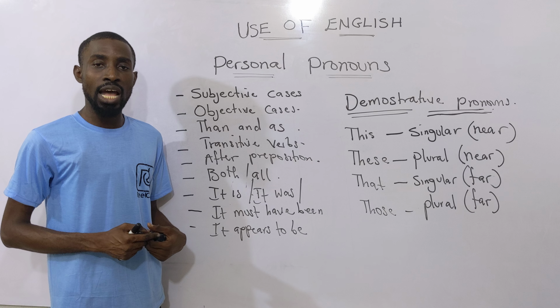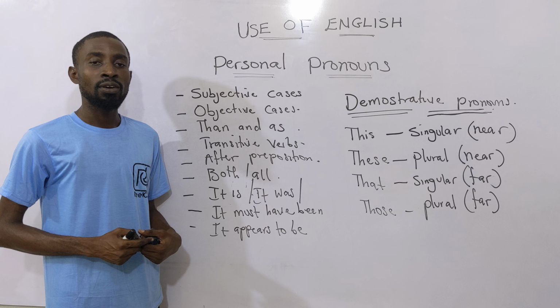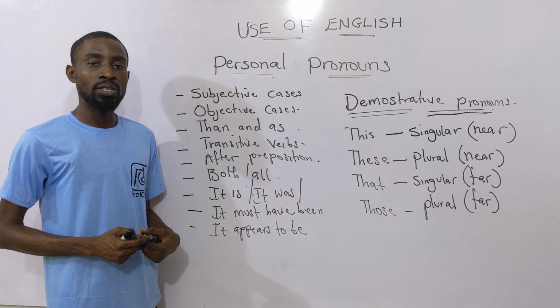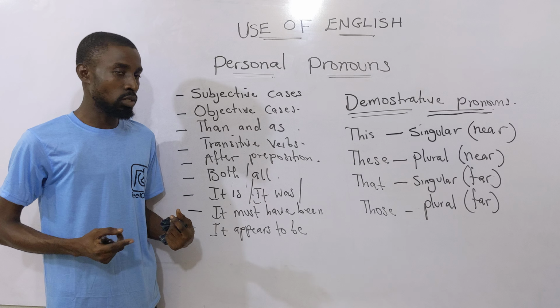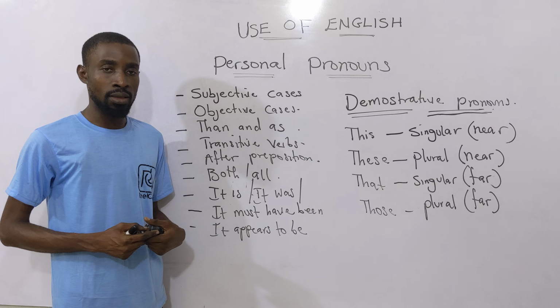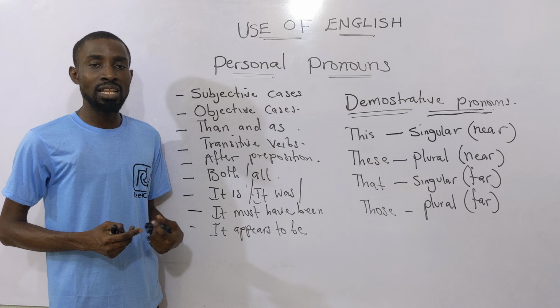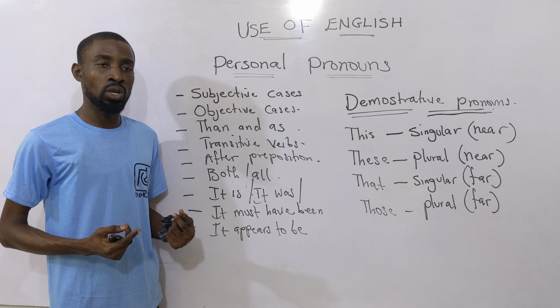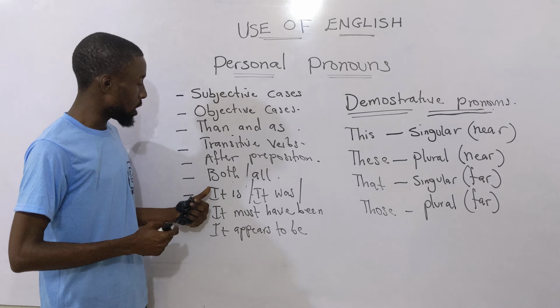It is Jesus Christ died for you and me, because for is a preposition and the objective case follows. If you break that grammar, it will be Jesus Christ died for you, he died for I. That's not correct. But Jesus Christ died for you and me means he died for you and he also died for me as well.